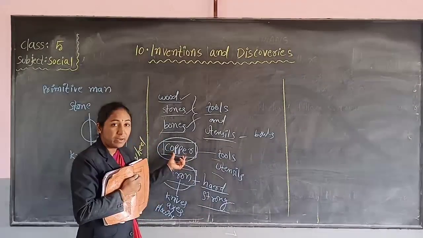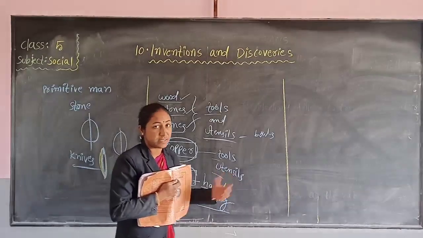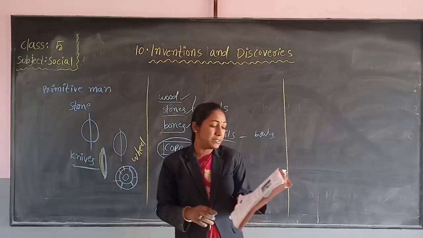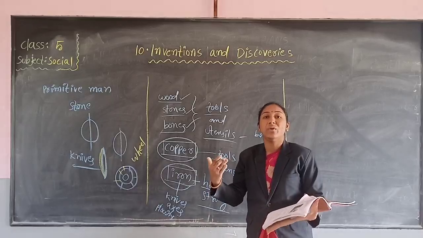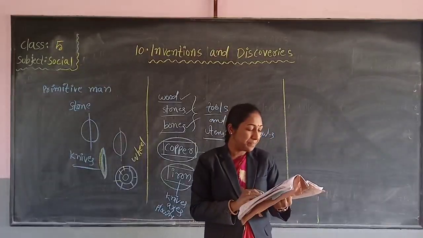With the help of copper, what did he make? He made tools and utensils. Cutting down trees and hunting animals became easier. When iron was invented, cutting down the trees with the help of axes became very easy.